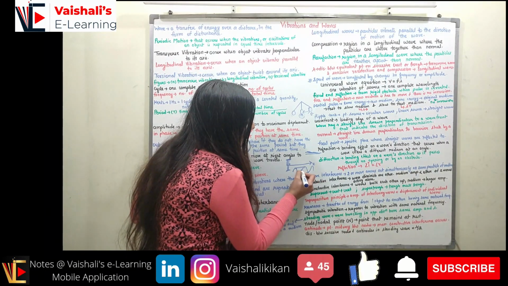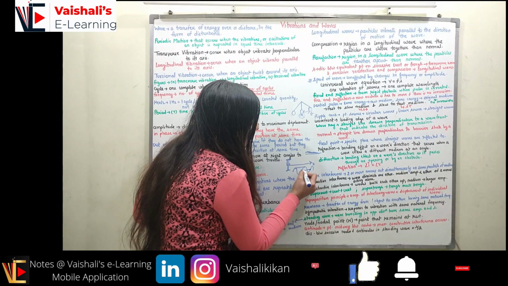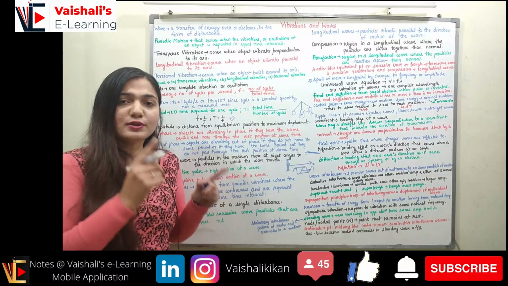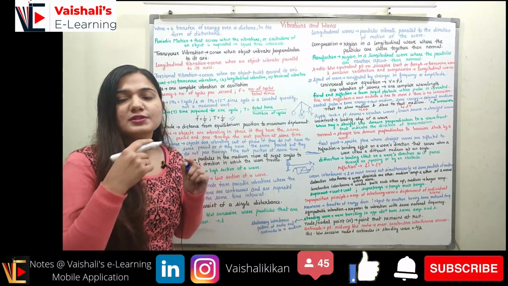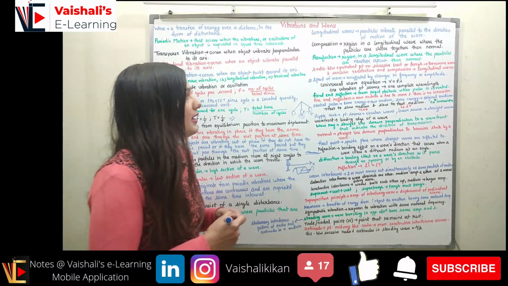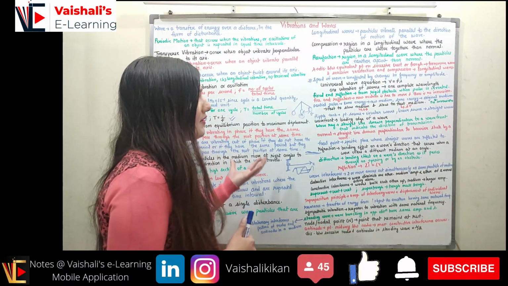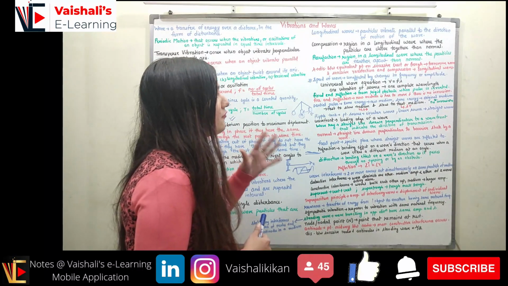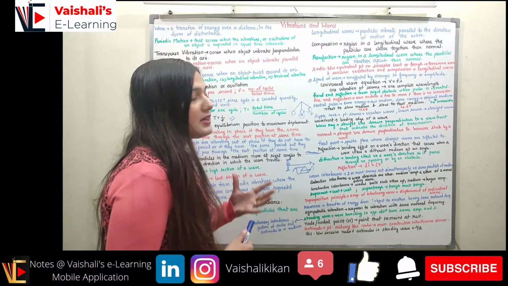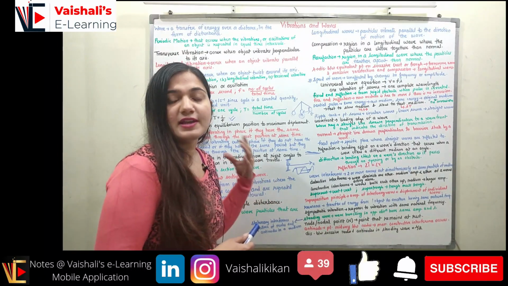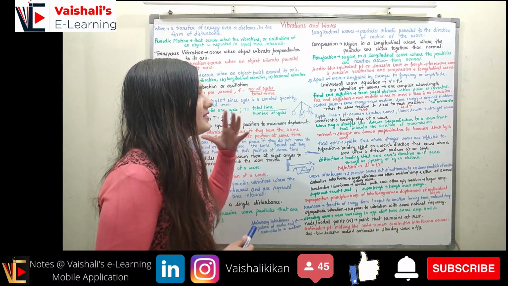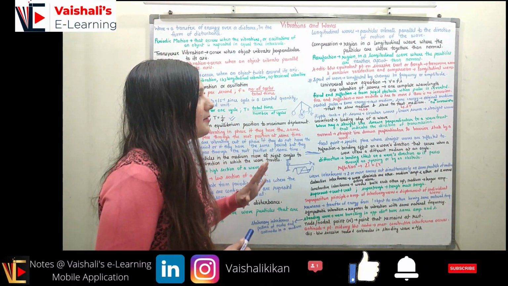If I take the rest zone, I can find the distance between them. All of these distances, the distance between two crests, the distance between two rest zones and the distance between two troughs, all of them are same, and this is equal to lambda. Lambda, or the wavelength, is the distance between equivalent points on the successive crest or trough in the transverse wave. If I talk about the transverse wave, we have the crest and trough. If I talk about the longitudinal wave, we have lambda as the distance between successive rarefaction and compression.